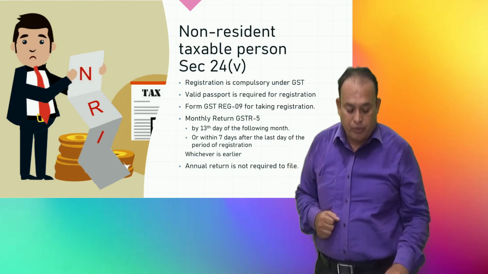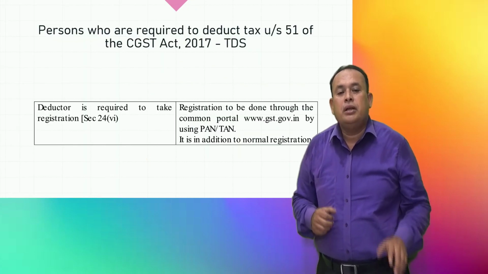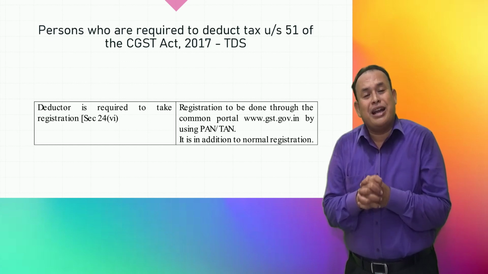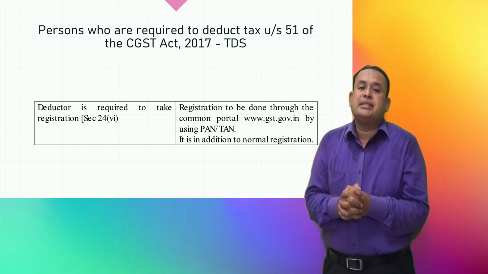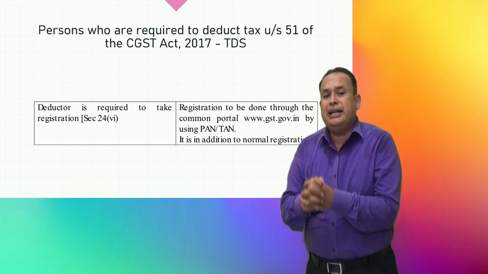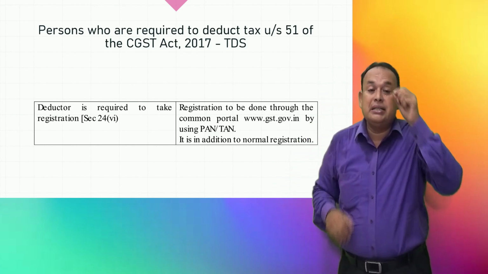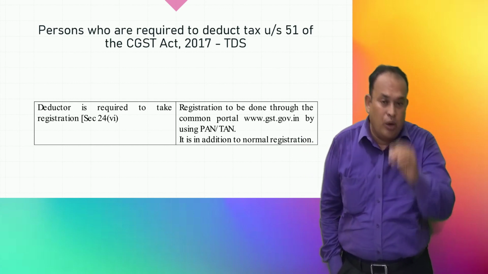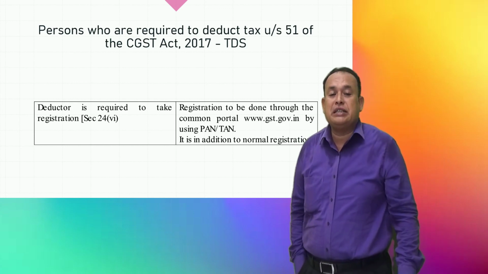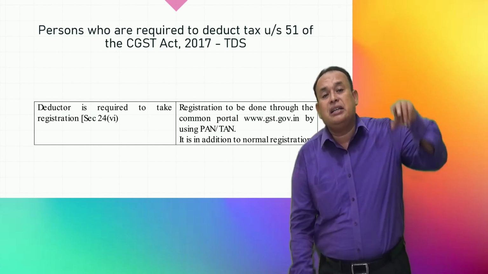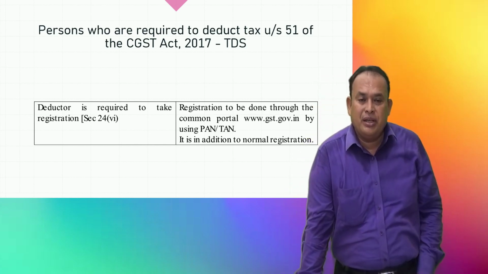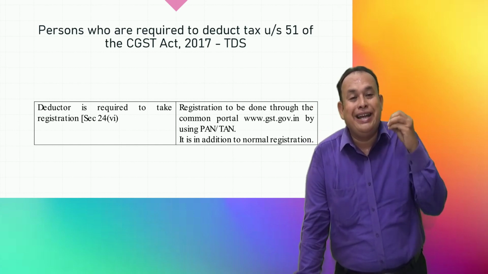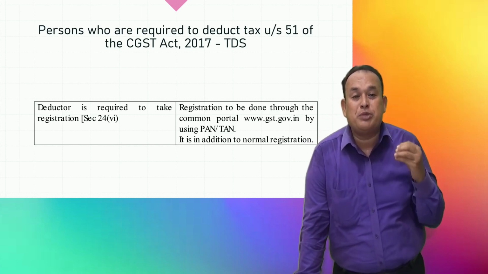Further, persons who are required to deduct TDS, tax deducted at source. Under the GST, section 51 of the CGST talks about TDS. Unlike your income tax, those required to deduct TDS are DDOs, drawing and disbursement officers.